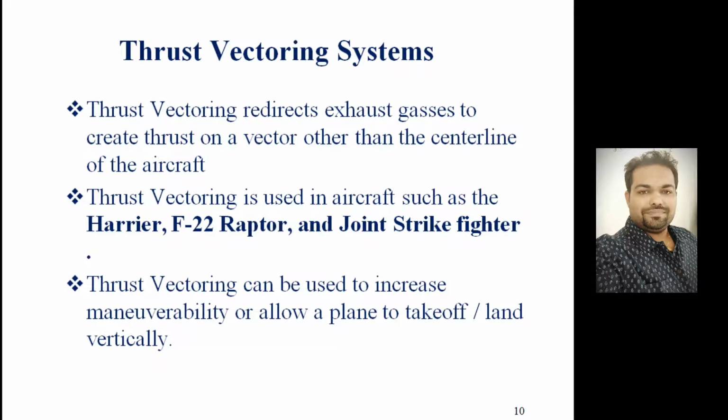So let's come to the thrust vectoring system. Already thrust reverser got discussed to you. In thrust reverser, what was happening? There were clamshell doors installed at the rear end of the engine, which when deployed were deflecting the exhaust gases at 90 degrees to the normal direction. So that was capable of deflecting only 90 degrees. That's why we were using the thrust reversal system only for landing purposes.